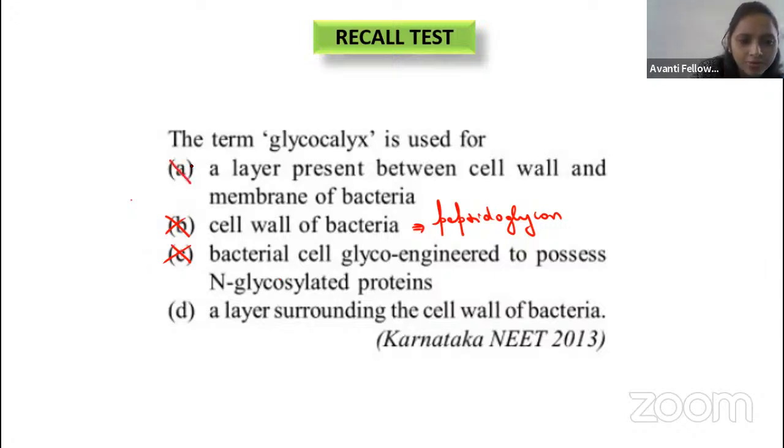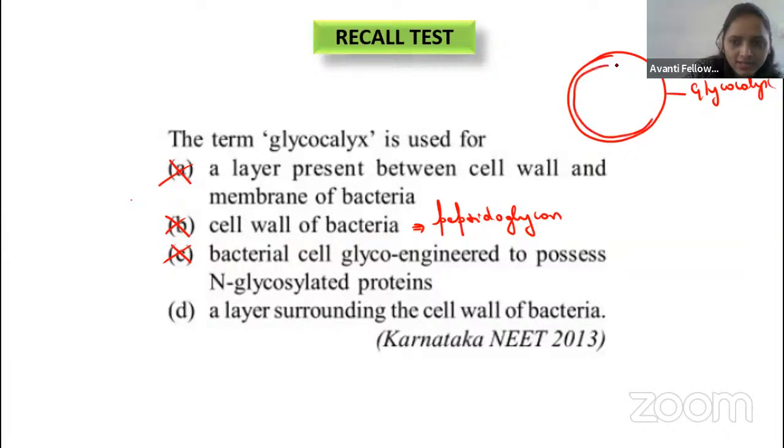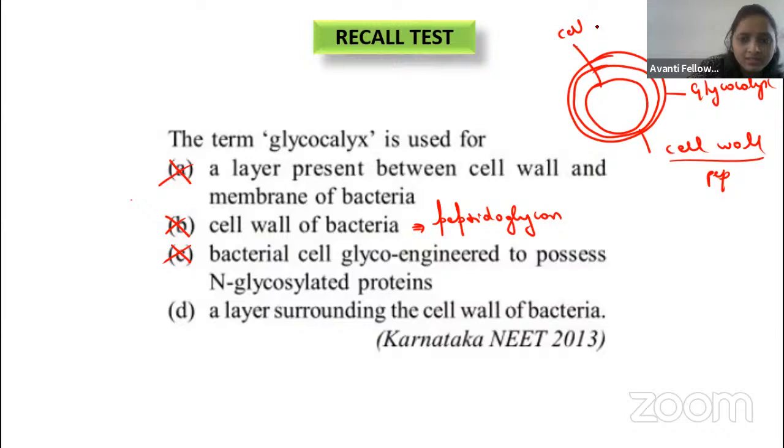So that's why option A is wrong. Then the correct answer is no, Nagveni. So listen here. When you talk about the bacterial envelope, there are three layers. The outer layer we will call the glycocalyx. Then another layer will come. That second layer we will call the cell wall. Cell wall is made up of peptidoglycan. Then the third layer will be our cell membrane, or plasma membrane.